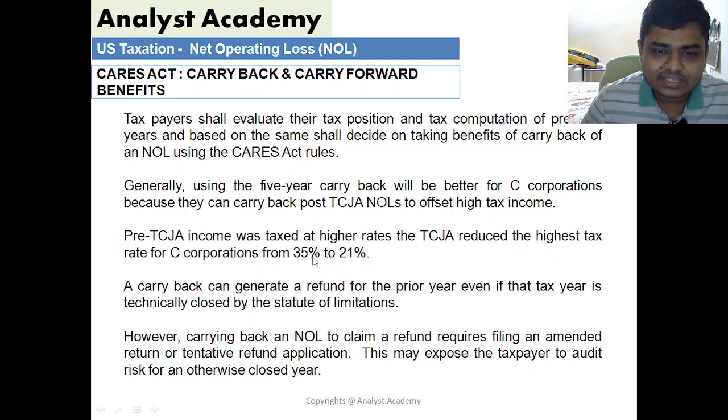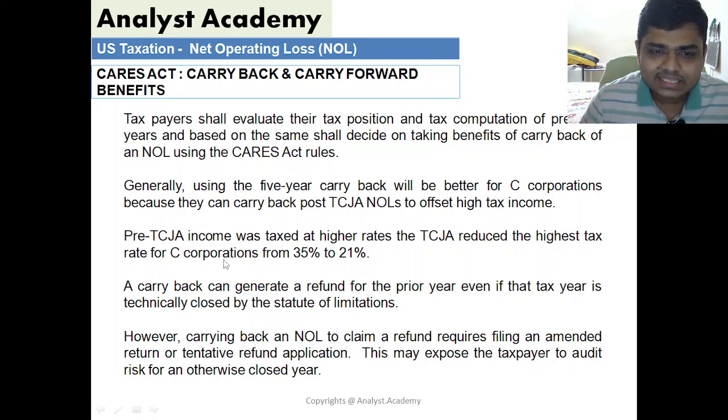And that's the catch, and that's the part of tax planning that you should understand as a part of the CARES Act. So generally using the 5 years carryback will be better for C corporations, because they can carry back post-TCJA net operating loss to offset higher taxed income.